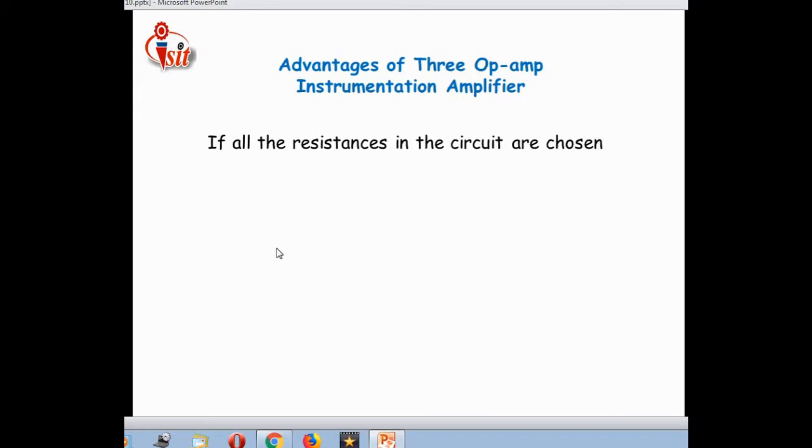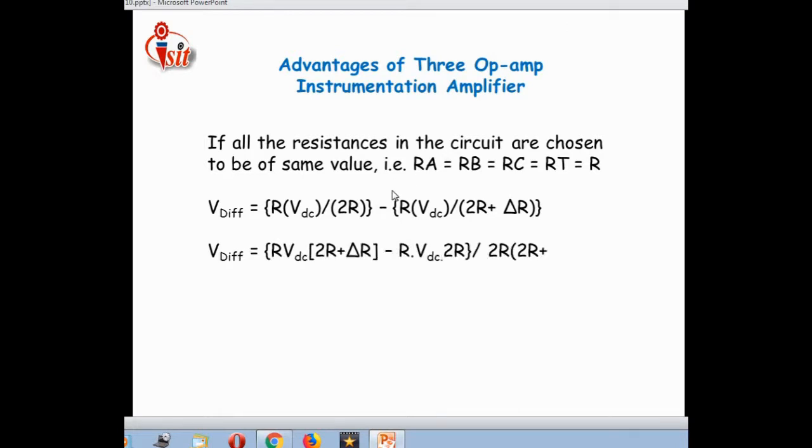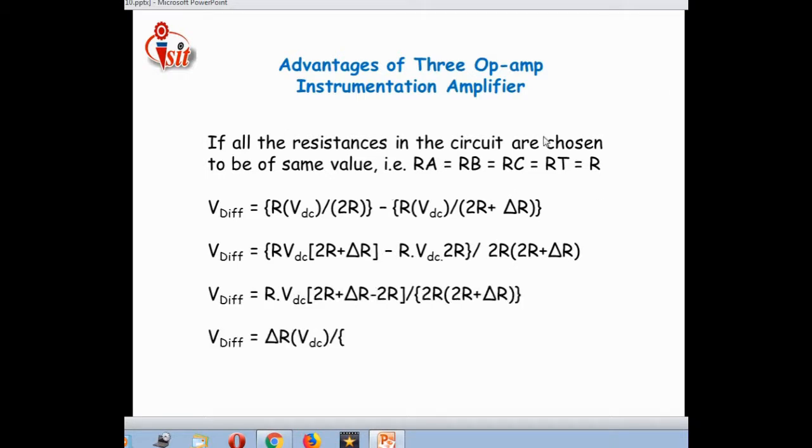Then, continuing with the advantages of the 3 op-amp instrumentation amplifier, just see, if all the resistances in the bridge formation circuit are chosen to be the same value, that is RA is equal to RB is equal to RC is equal to the transducer resistance RT is equal to R, then what happens to the differential voltage equation?